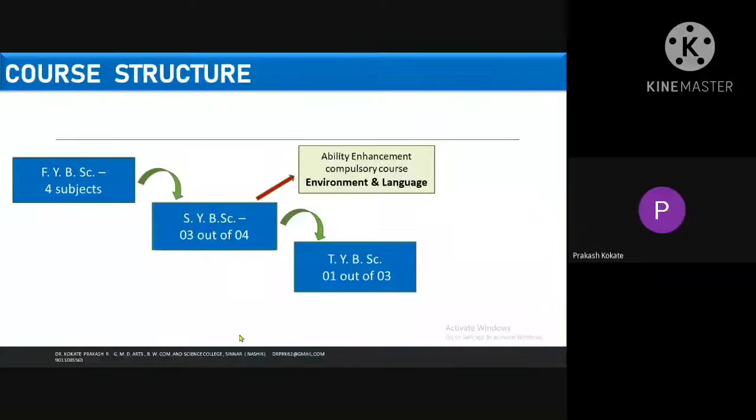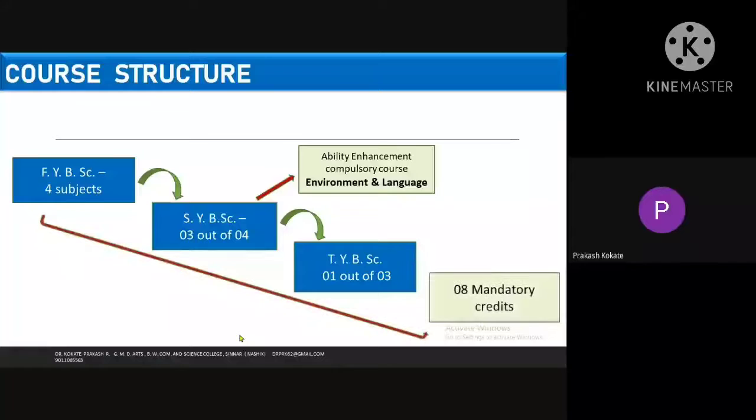1 out of 3. Out of 3 in the sense, whatever subjects offered by that student in SYBSc. Then we'll go for next. What is that? Along with this choice-based credit system, 8 mandatory credits are compulsory. 8 mandatory. Means from FY to TY, you have to complete 132 credits, and along with that 8 mandatory credits also you have to achieve as and when you achieve the degree.